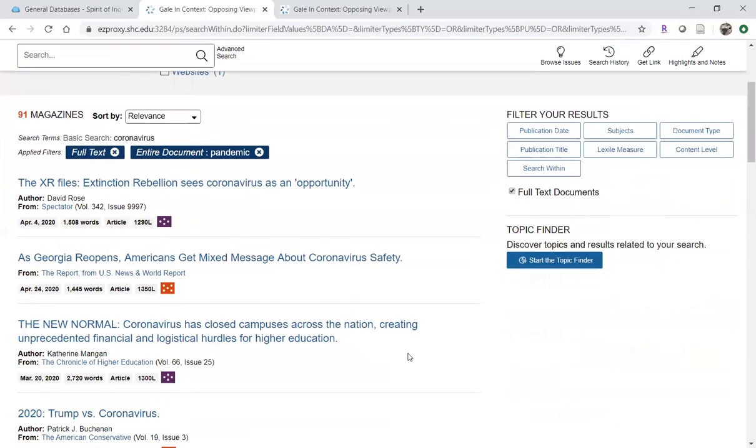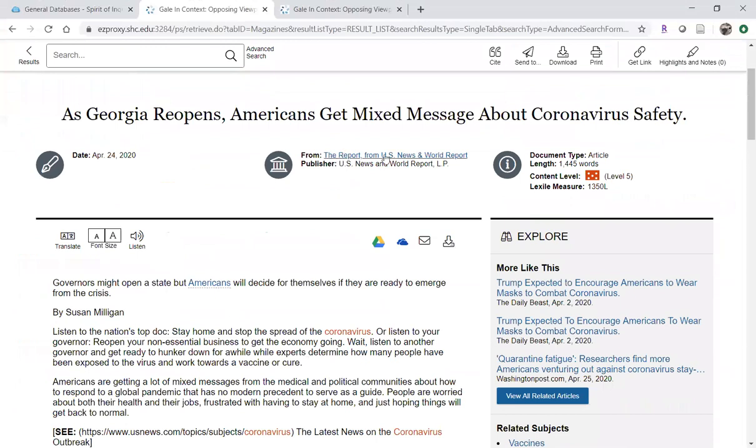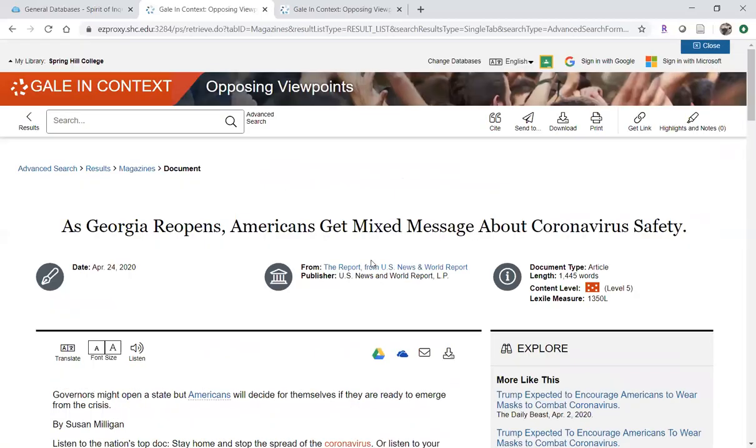Okay, so now we have 91 magazines. I'm interested in this one because I'm from Georgia, have friends and family back in Georgia. So I might take a look at this one. Notice that this is the U.S. News and World Report, which is also a magazine. It's in that magazine category. And so maybe this is a good article for us to take a look at. Okay, so that is how Gale in Context Opposing Viewpoints database works. It is a general database. You can get a magazine article here or a scholarly article.